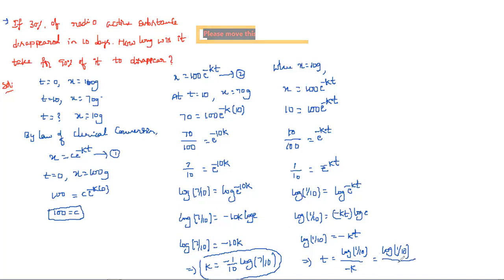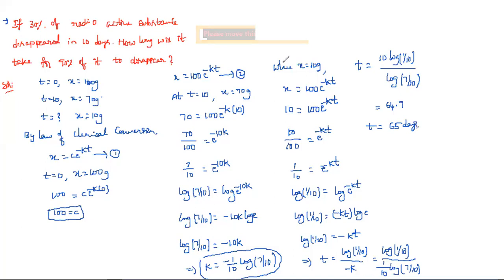Already we know the value of k, so don't make mistakes here: minus k, so minus into minus is plus. What remains is 1 by 10 into log 7 by 10. Then t is equal to 10 into log 1 by 10, this 10 comes to the numerator, by log 7 by 10. If we calculate this, we get approximately 64.9, that is, the time t is approximately 65 days.